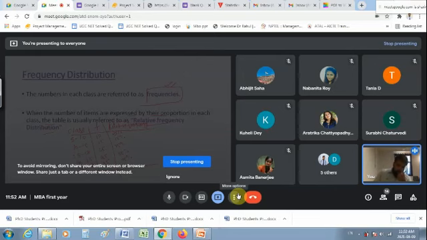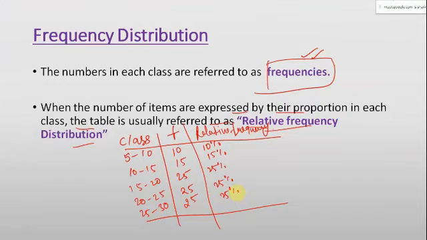So, relative frequency distribution is saying that when the number of times are expressed by their proportion in each class, their proportion in each class means this 10, for example, the first 10, what is its proportion in the total frequency? So I have intentionally taken it as 100. So when you take the sum of this frequency, this will come out to be 100.